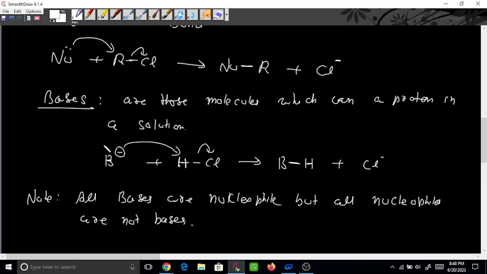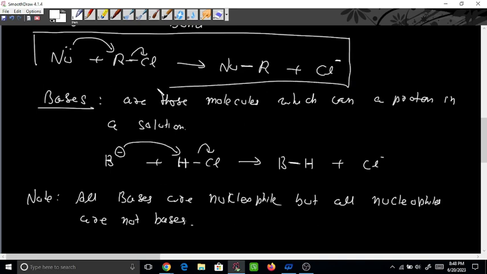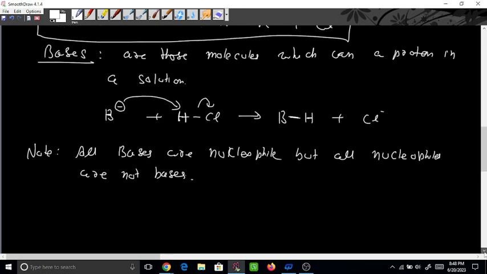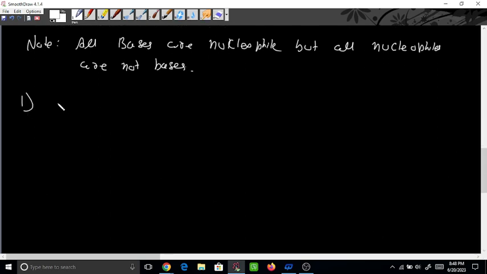Okay, so we will see this reaction. Basically we will study this reaction only, how it proceeds or how it is converted into this product. So there are two types. The first type is the SN1 reaction.